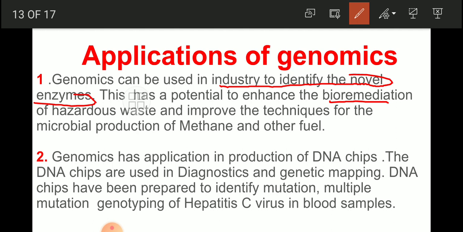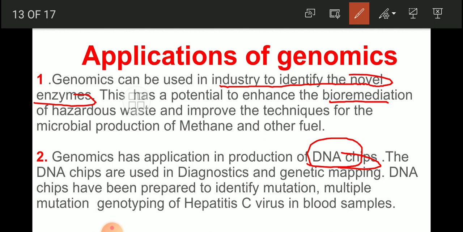Genomics has application in production of DNA chips. When we are interested in producing DNA chips, it is possible. These DNA chips are used for diagnostics and genetic mapping. My friends, most of the time we cannot find out where the exact problem is. So uprooting of the problem, that is the exact, right, correct 100% solution of each and every problem. Uprooting, pulling it out from the root.